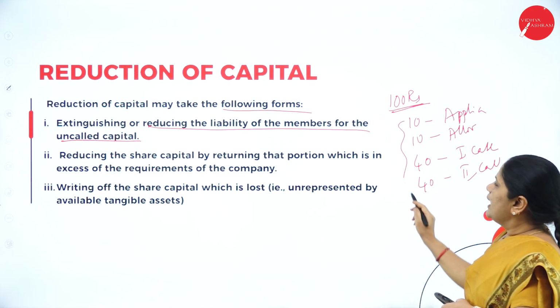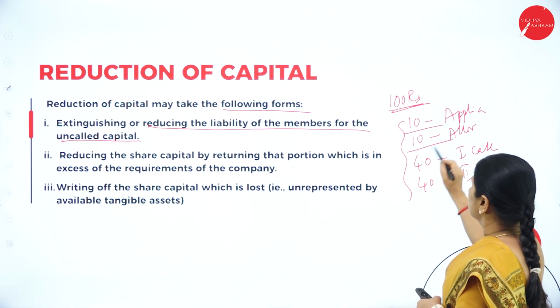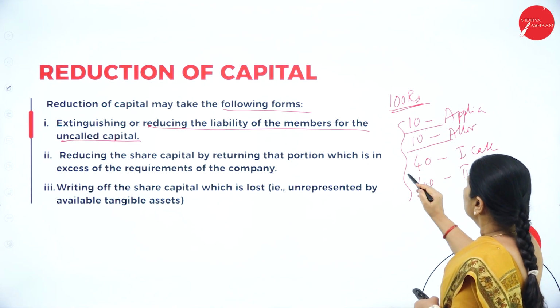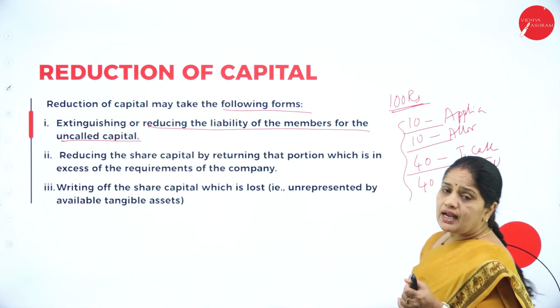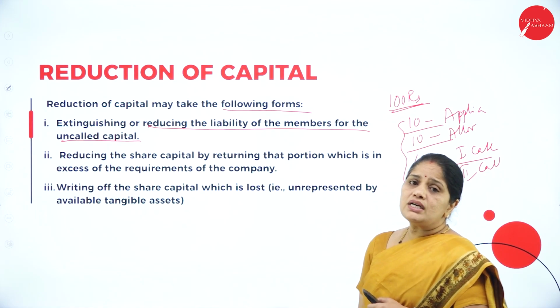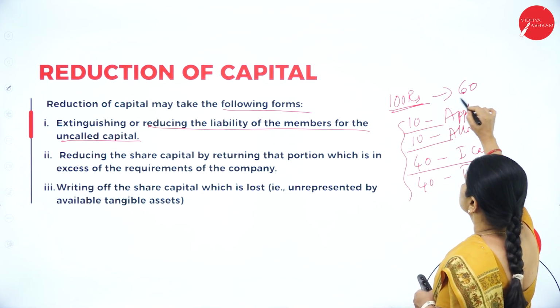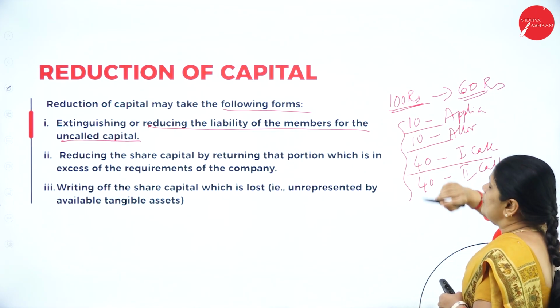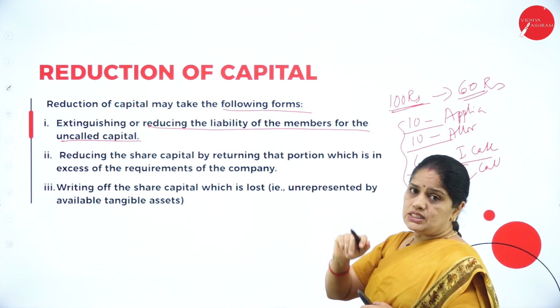So you will have 4 installments: application, allotment, first call and second call. Now, suppose the company says that it wants to reduce the value of this 100 rupees share to 60 rupees. So the value of the share has been reduced from 100 rupees to 60 rupees.